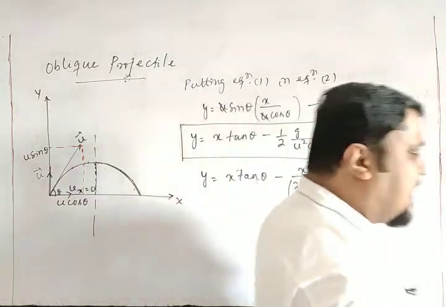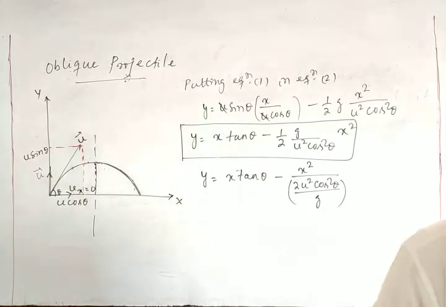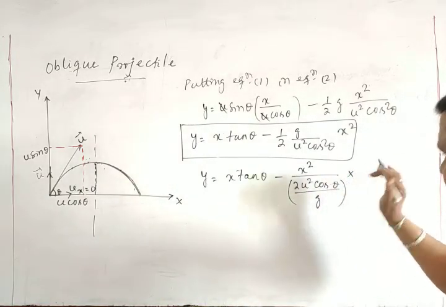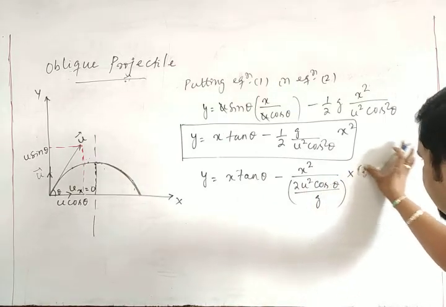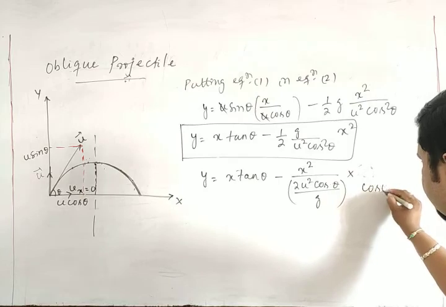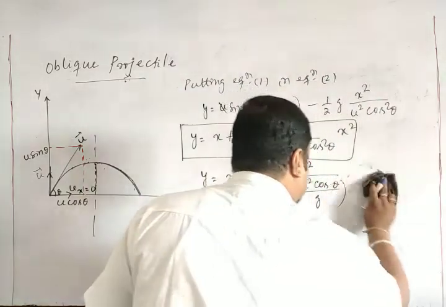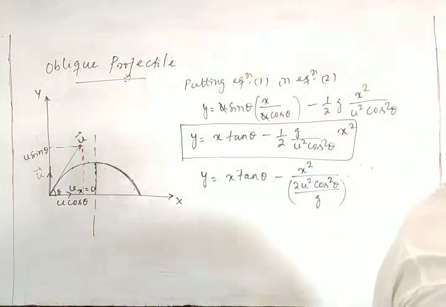2u square cos square theta by g. Can we write? Yes. So now I will make it like this into cos theta. I will write this as one factor like that. So this is cos theta. Okay, so let me take another step. This is 2u square cos square theta into g.